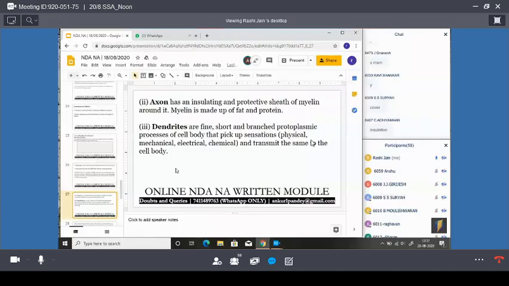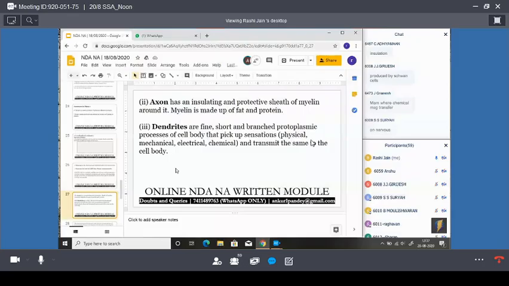A sheath, we can say. Okay. See, the myelin protects the nerve from other electrical impulses.